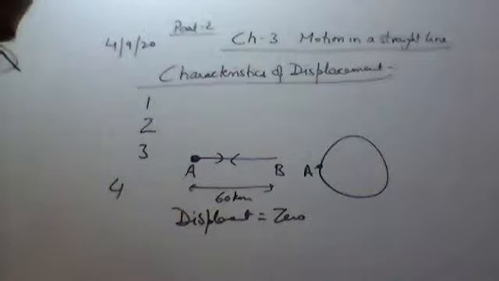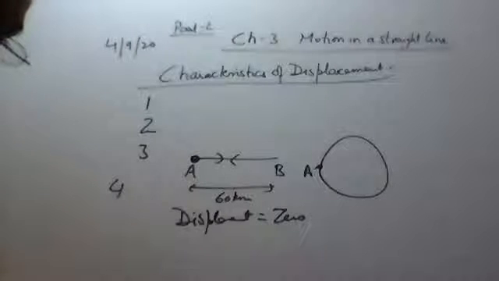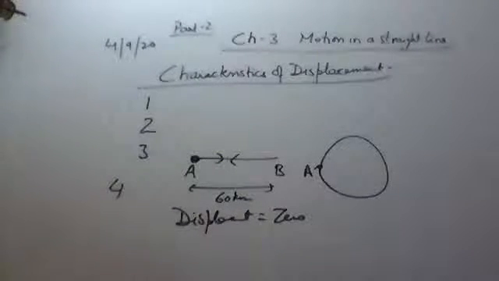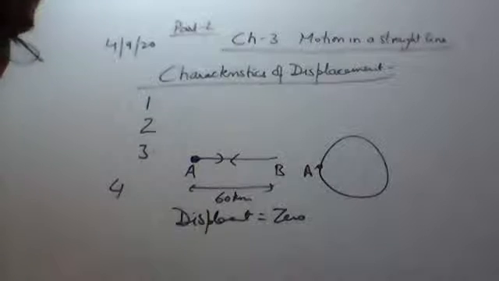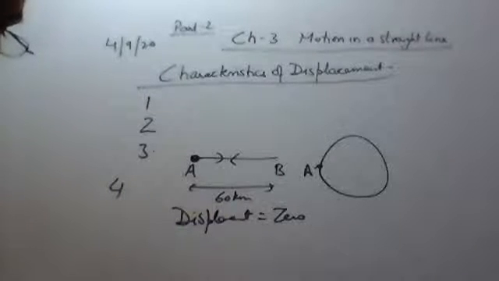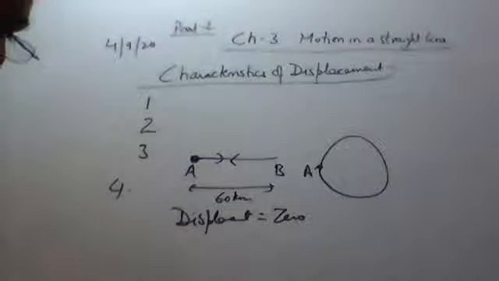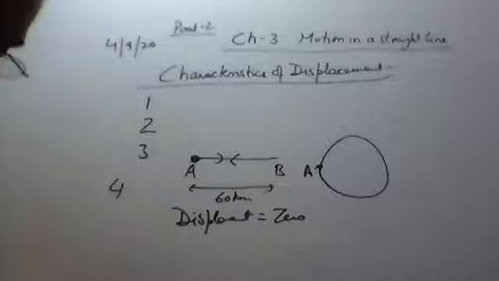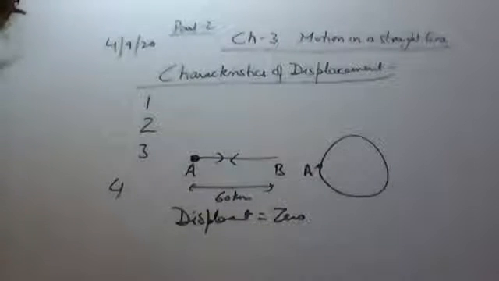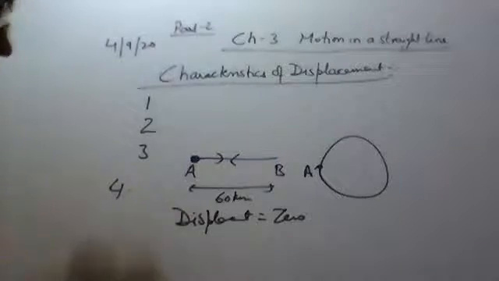The displacement does not show the path traveled by the object. Okay, does not show the path along which the body is traveling. The displacement does not show the path along which the body is traveling. So it does not give the information about along which path it is traveling.